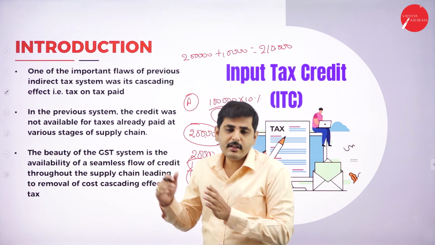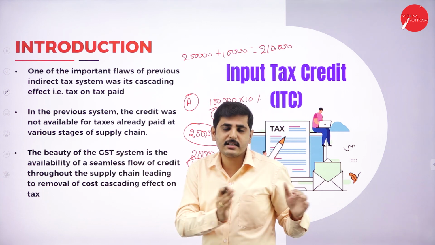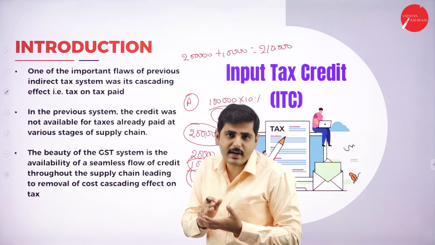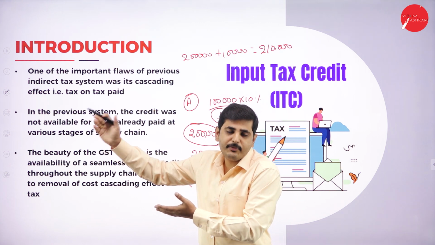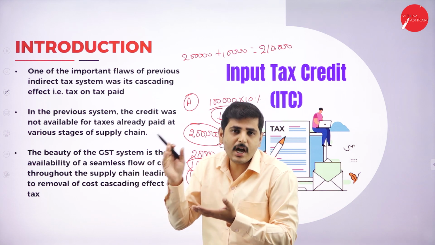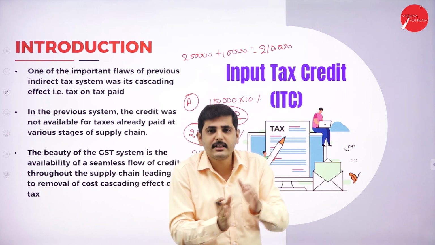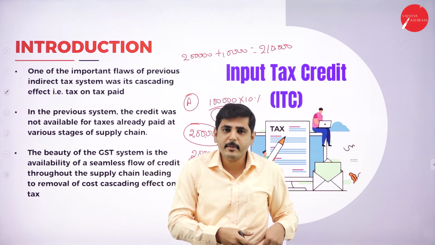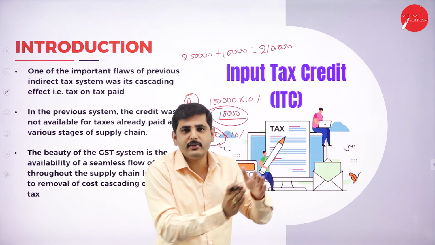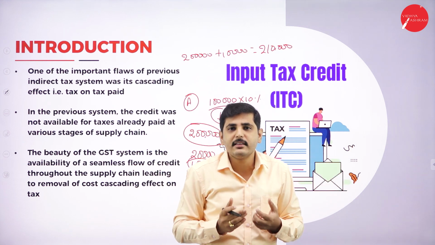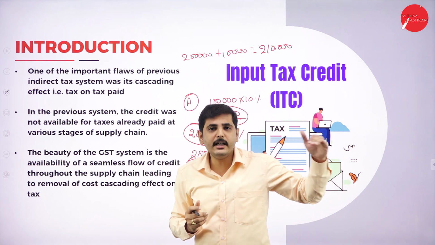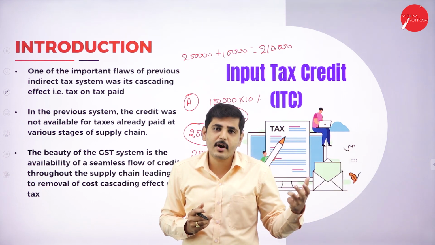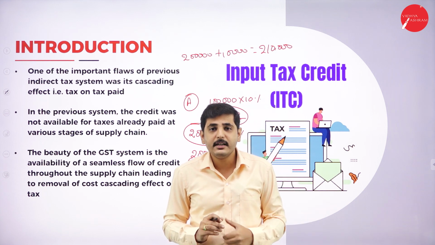I am the middleman between the producer and the customer. If I do not get the tax credit for whatever tax I have paid to the producer, I will add that amount also and sell the goods to the customer, because I cannot pay the tax from my pocket. So I have to add that amount and sell the product to the customer if I do not get the credit. It leads to an increase in the actual price of the product. Ultimately, the customer has to bear the tax here.